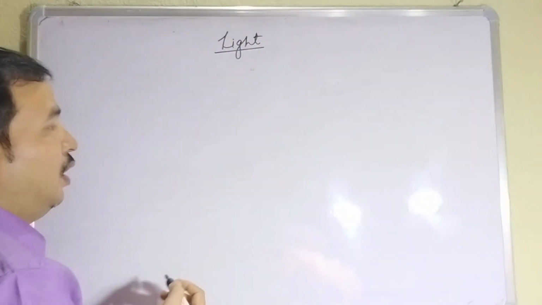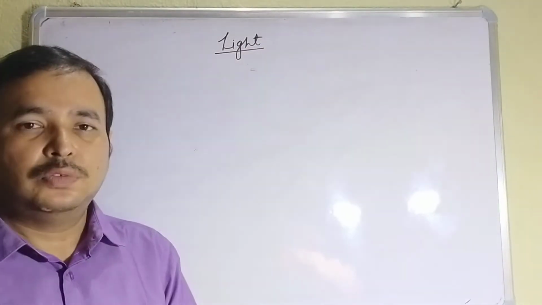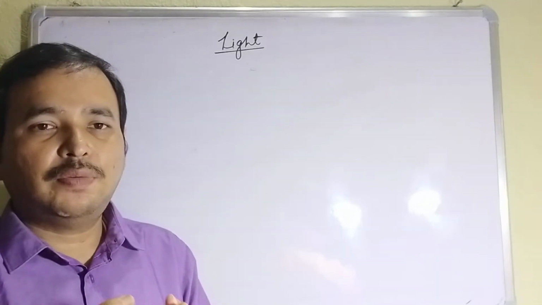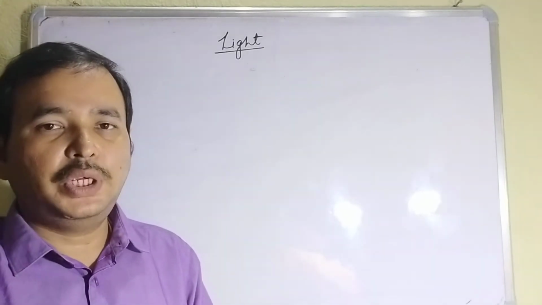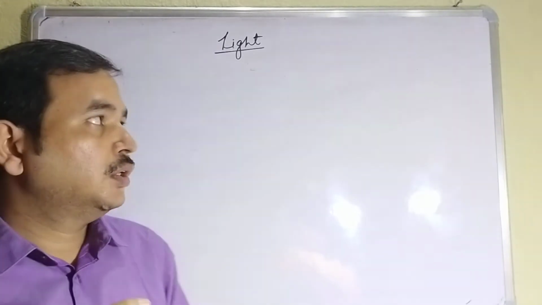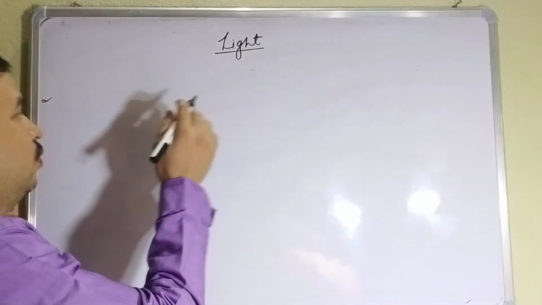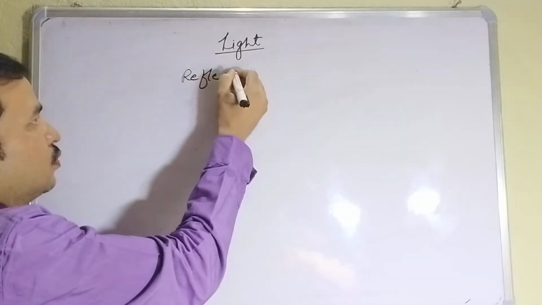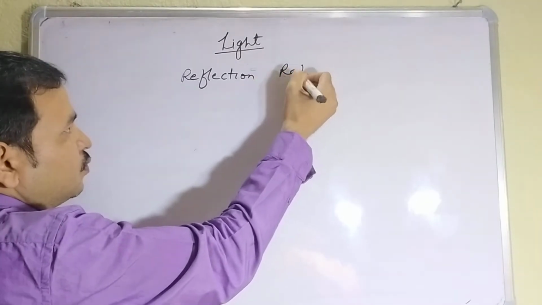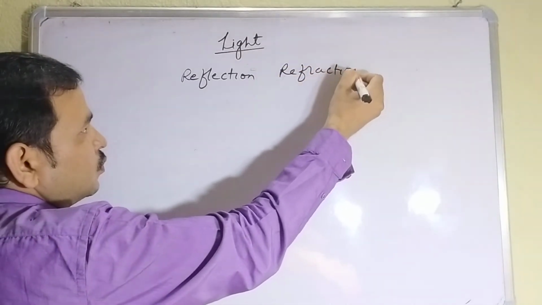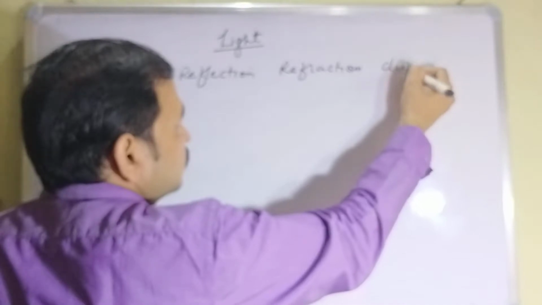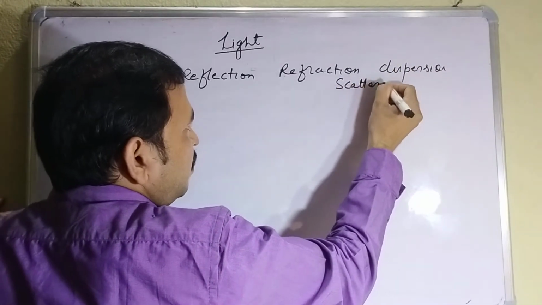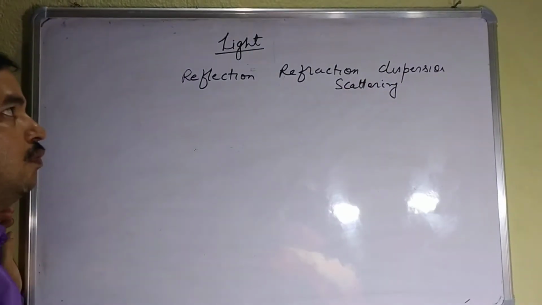So light is a form of energy which helps us to see anything. Here, light is a form of energy which helps us to see any object. We have to read various properties of light: reflection, refraction, and dispersion, and scattering. So we have to get familiar with these properties of light.